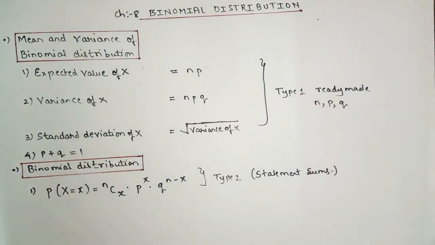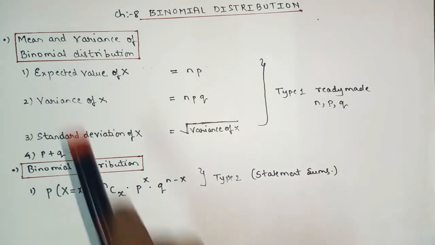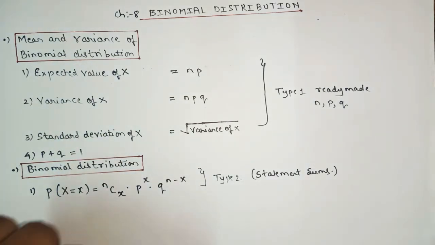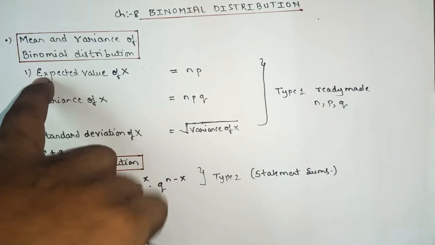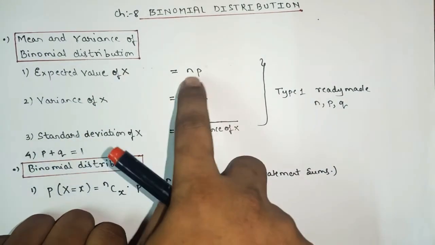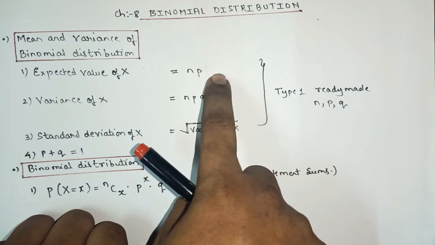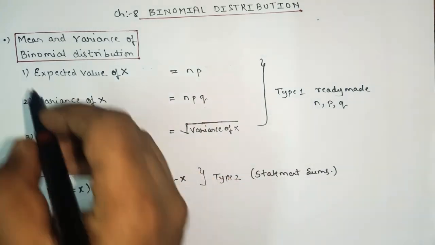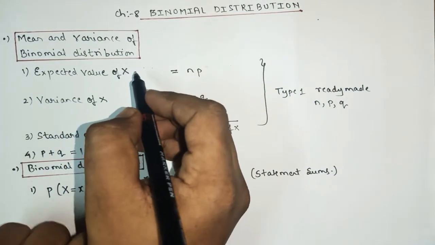Okay, now we'll start with type number 1 first. We'll see the formulas. So the first one is what? Expected value of x. Expected value of x equals np.